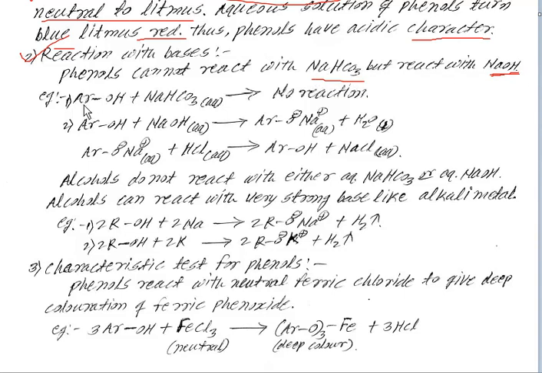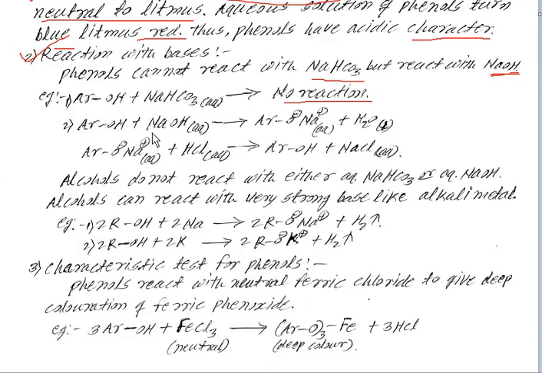See here, ArOH is a phenol. When it reacts with sodium hydrogen carbonate, you can directly write no reaction.